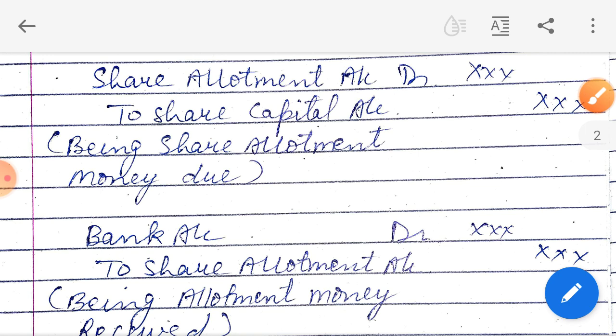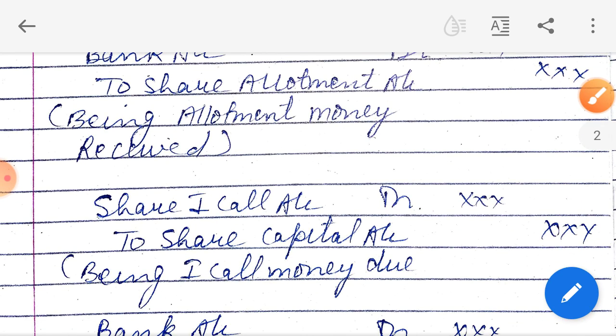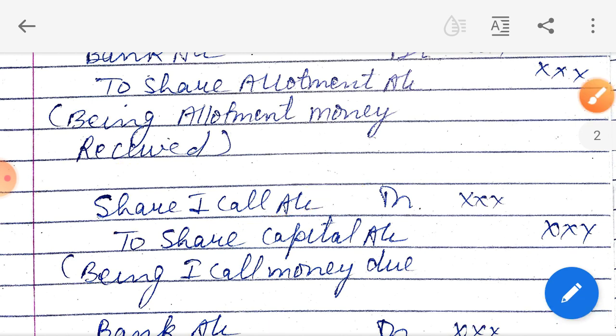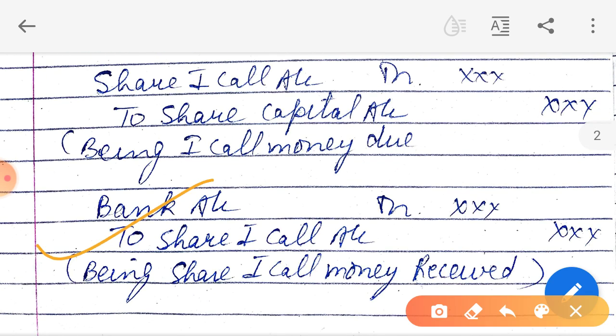Now I will ask for the next amount for the share first call. See, remember the names. At starting it was share capital, then it was share allotment. Now it is share first call account to share capital account. I'll ask them for the money on the call. Then the money will be received. So the sixth entry will be bank account debit to share first call account.